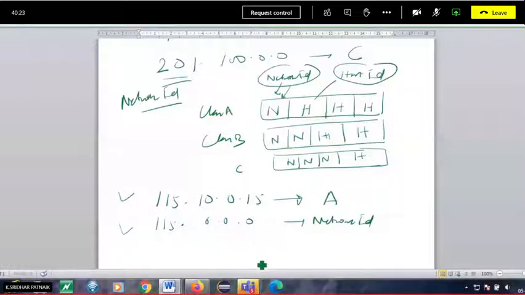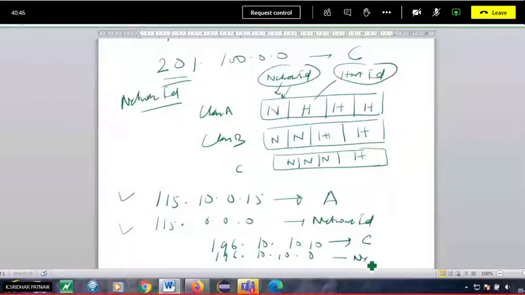Similarly, suppose you are given 196.10.10.10. To which class does it belong? It belongs to class C. So what will be the network ID of class C? The first 3 octets, so 196.10.10 and the rest 0. This is the network ID. Like this you can do it. Similarly there is also the subnet mask, which we'll discuss later when it is required.